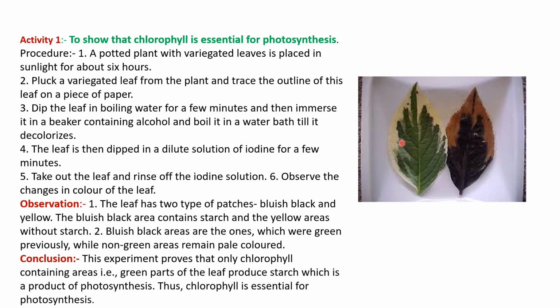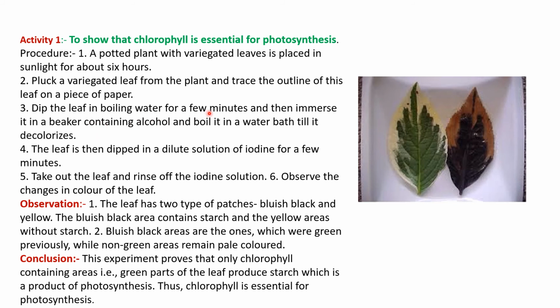You need to pluck the variegated leaf from the plant, but before that you have to destarch the plant. Destarching means keeping the plant in a dark room for 3 days, 72 hours, so that whatever starch was produced gets utilized. So you have to destarch the whole plant. Then take that plant and keep it under sunlight for about 6 hours, and then pluck a leaf from that plant.